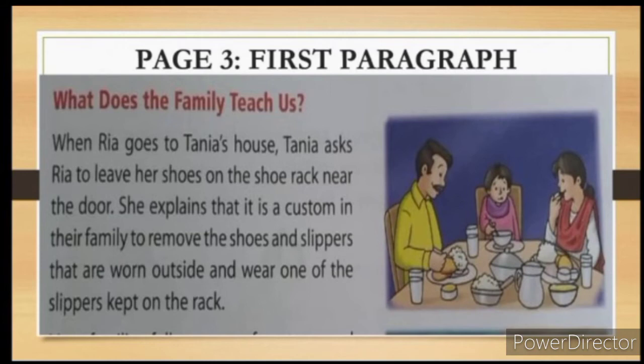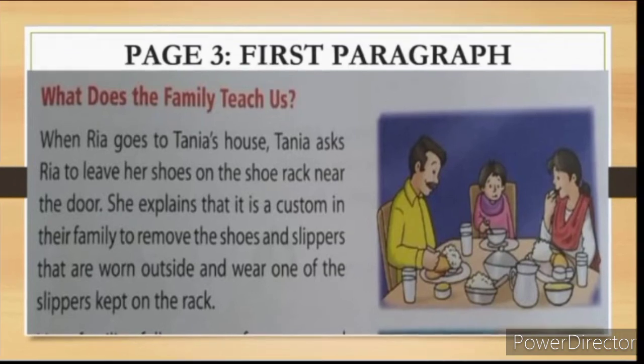That is the practice which Tanya's family follows in her home. So Tanya also asked Riya to do the same thing. She asked her to remove her shoes and take another set of slippers from the shoe rack, and then she can go inside Tanya's house.